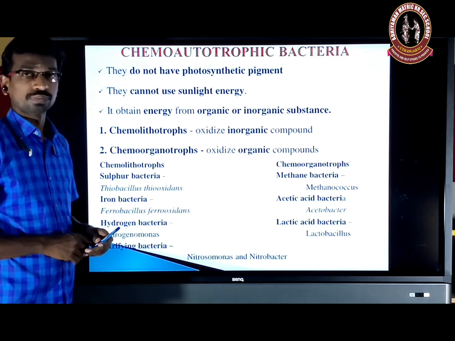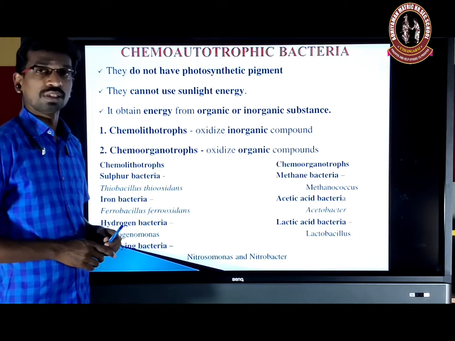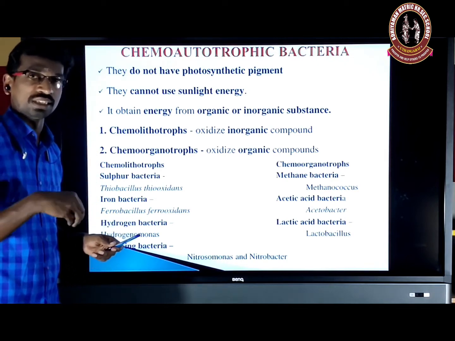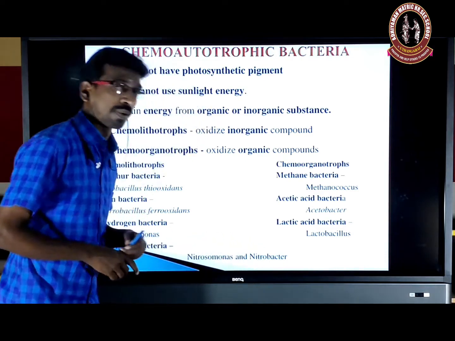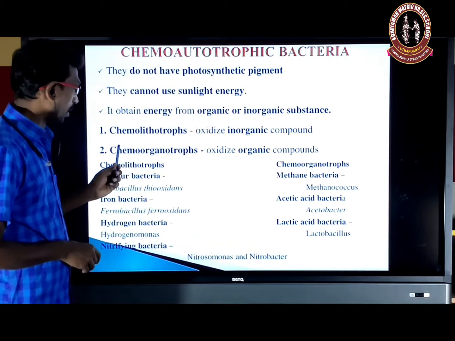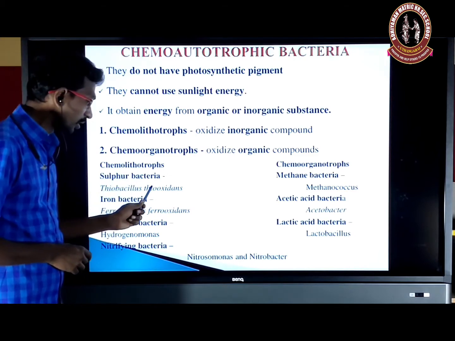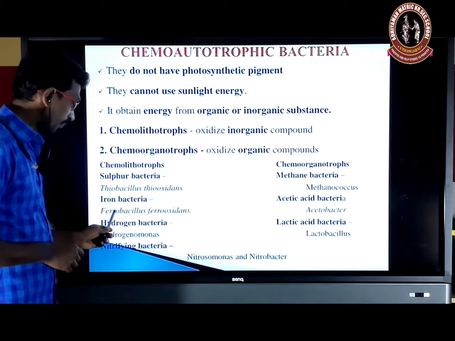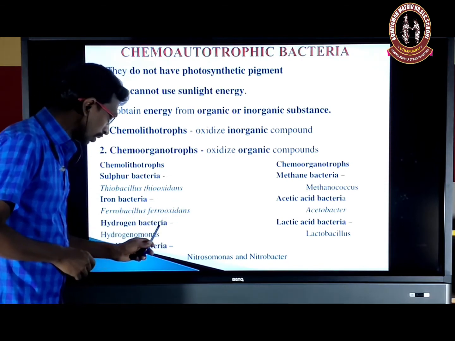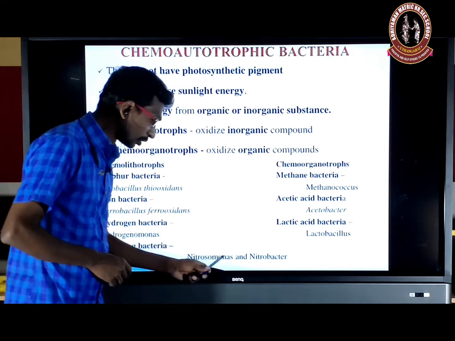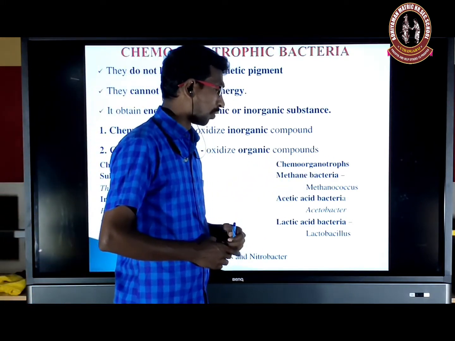Hydrogenomonas. Next, nitrifying bacteria. They get energy from the oxidation of nitrogen compounds: Nitrosomonas and Nitrobacter. So these come under the chemolithotroph: Thiobacillus thiooxidans, Ferrobacillus ferrooxidans, Hydrogenomonas, Nitrosomonas and Nitrobacter. So next, chemoorganotroph.